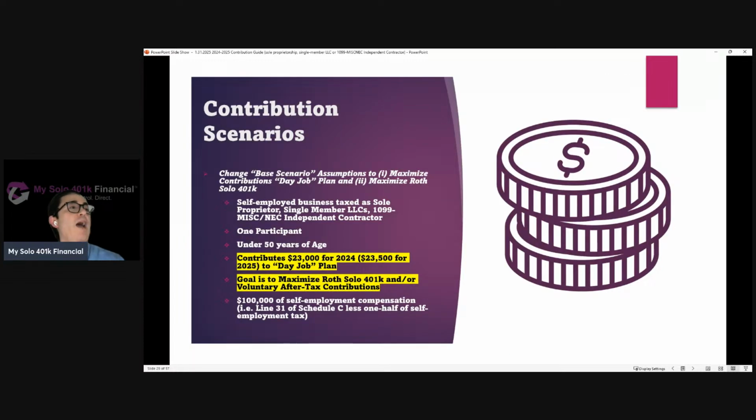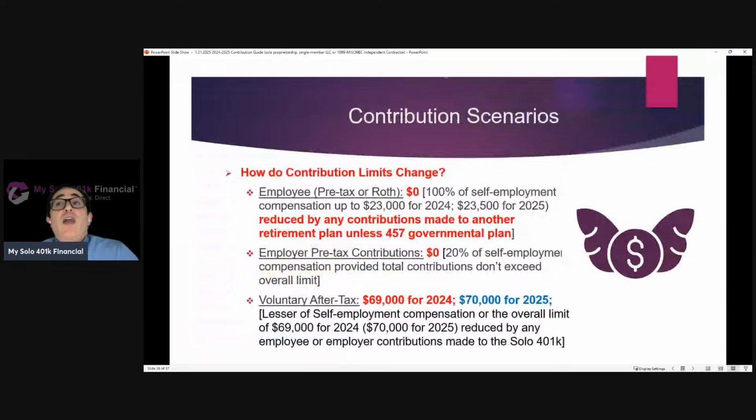Okay, so now let's go back to the base, back to being under 50 years of age. Here, the individual has maxed out contributions to their day job plan, but instead of being focused on making pre-tax contributions, they're only focused on making Roth and after-tax contributions. So they're not able to make employee contributions because they've already hit their limit under their day job plan. They're not interested in making employer contributions because they only want to make Roth or after-tax contributions.